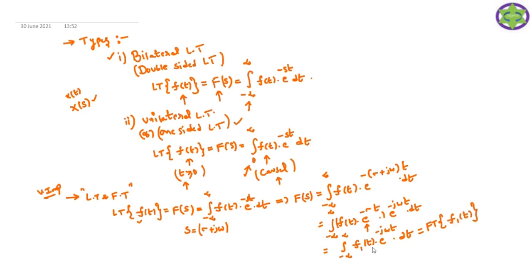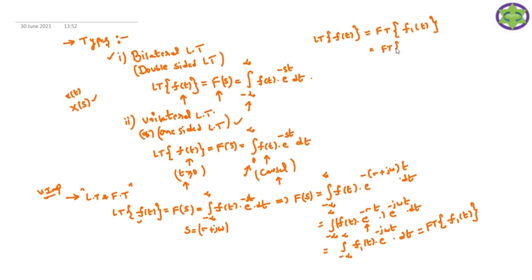We just observe this formula. What is the Fourier transform of f1 of t? It is the integral from minus infinity to plus infinity of f1 of t into e power minus j omega t dt. Therefore, the Fourier transform of f1 of t is our left hand side, which is the Laplace transform of f of t. So the Laplace transform of f of t is equal to the Fourier transform of f1 of t, that is your right hand side.